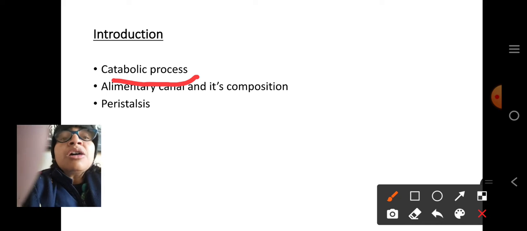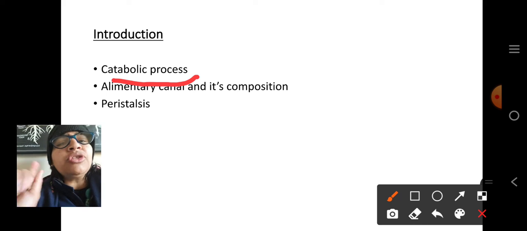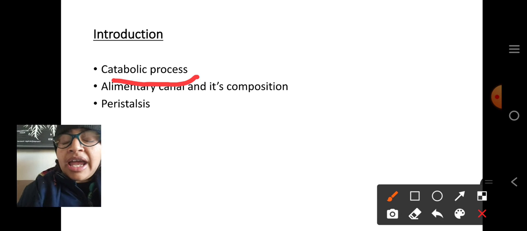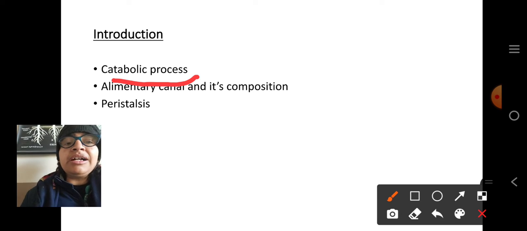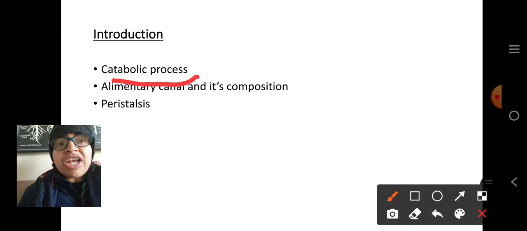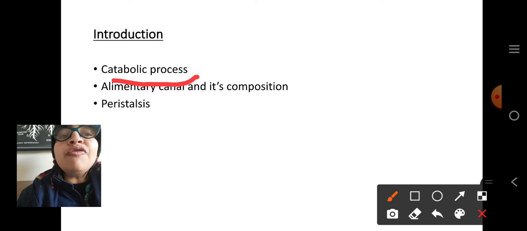First of all, we will go through this catabolic process. This catabolic process is the process where the complex food material is simplified into simple absorbable forms which can be easily absorbed and utilized for the production of energy.